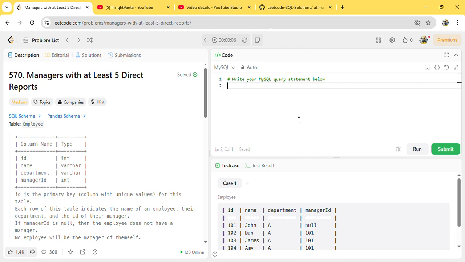Hi all, let's look at another problem from LeetCode. This is problem number 570, managers with at least 5 direct reports. This is a medium type problem.